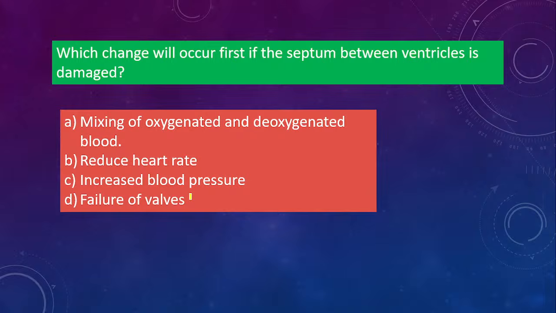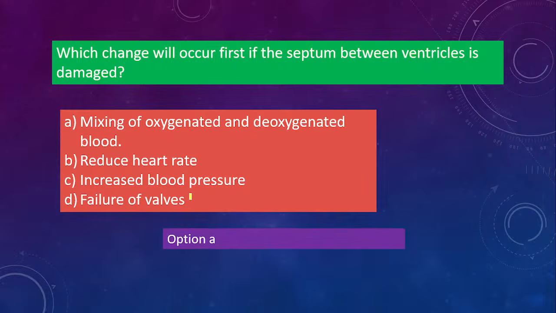Which change will occur first if the septum between the ventricles is damaged? Between the ventricles there is a septum. If it is damaged, what will happen? Option A, mixing of oxygenated and deoxygenated blood; reduced heart rate; or option C, increased blood pressure; or option D, failure of valves? So what will you write here? What will be the correct option? Think. So the correct option will be what? Anyone? So it is option A.